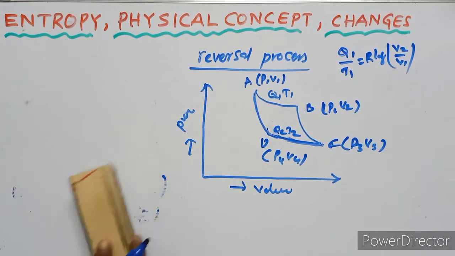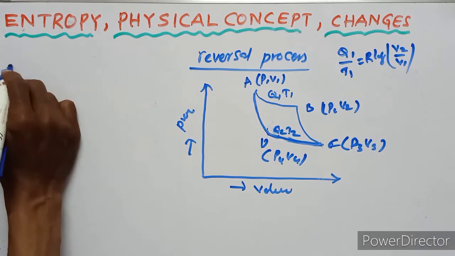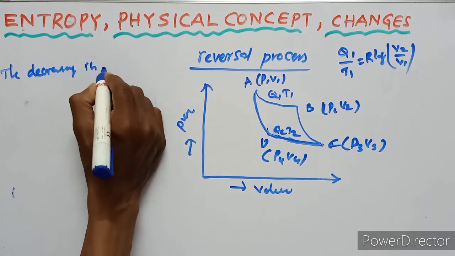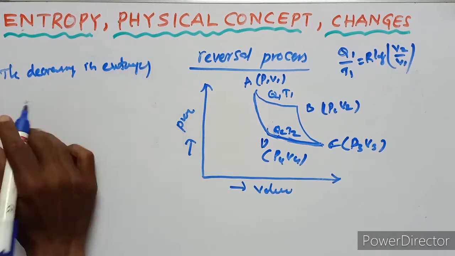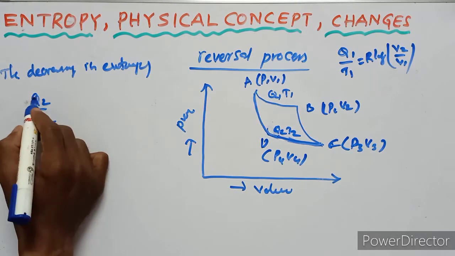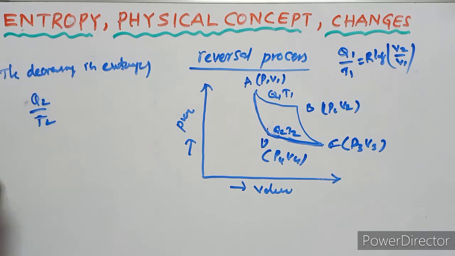Now the entropy is decreasing. The decrease in entropy is given by Q2 upon T2. So here the rejected heat energy is Q2, the temperature is T2.